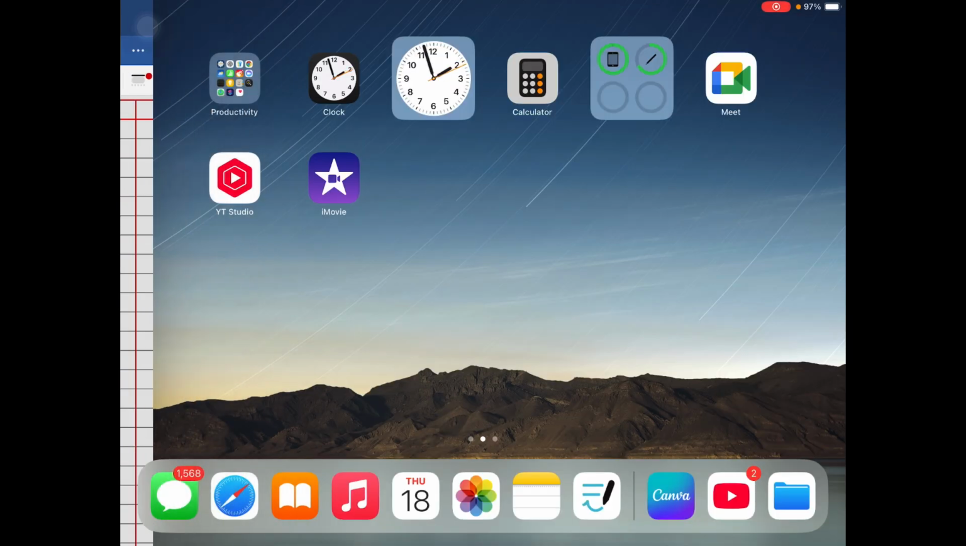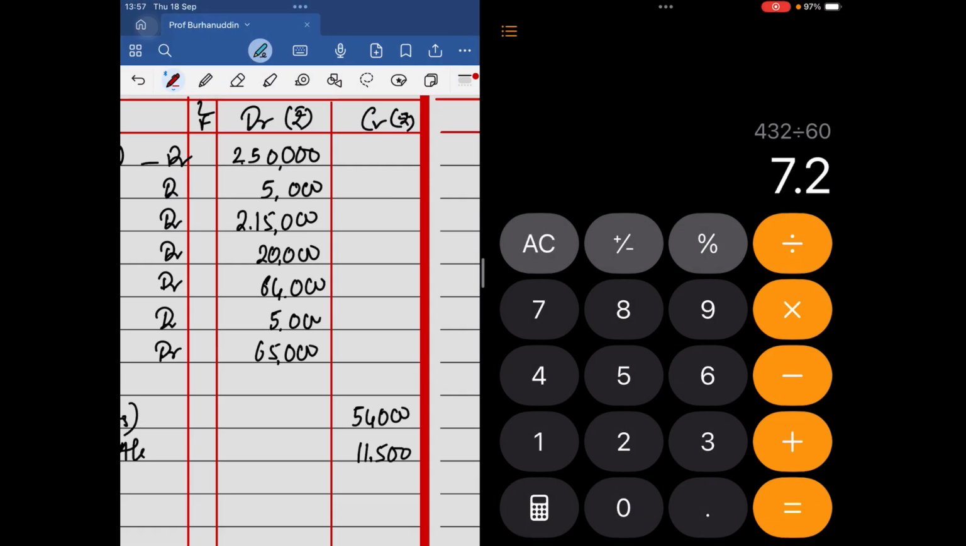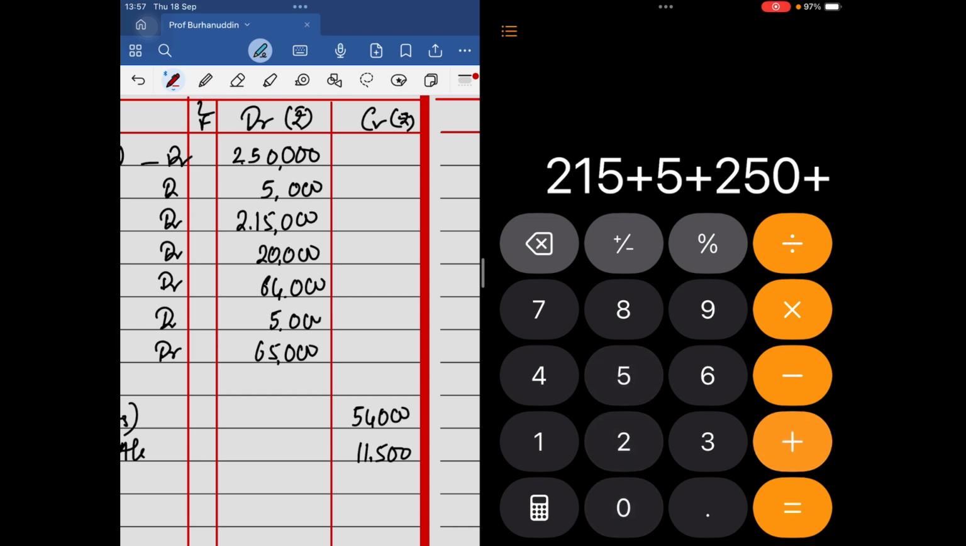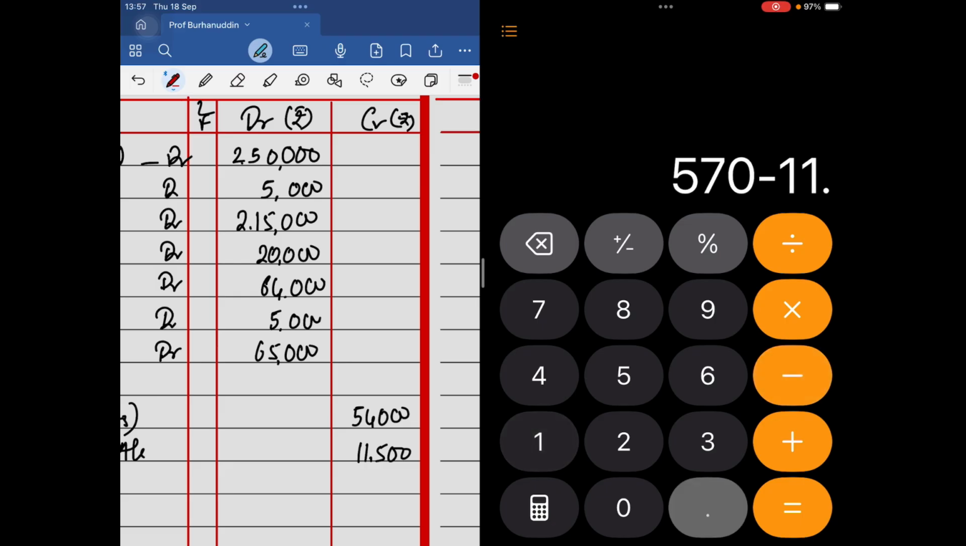Perfect. I'm using the calculator, quickly, we will not waste time. That is 2,25,000 plus 2 lakh 15 plus 5,000 plus 2 lakh 50 plus 20 plus 64 plus 5 plus 65 plus 70. I am getting a total of 6 lakh 24,000, minus 54,000, minus 11,500. I am getting the answer as 5 lakh 58,500.